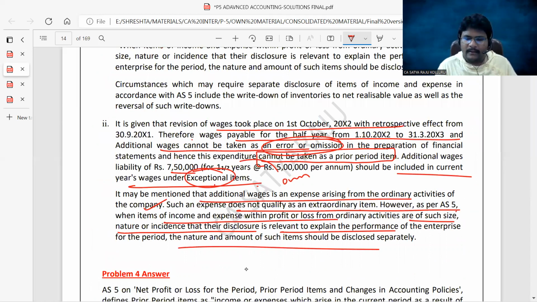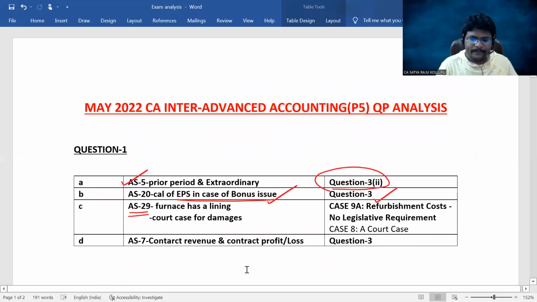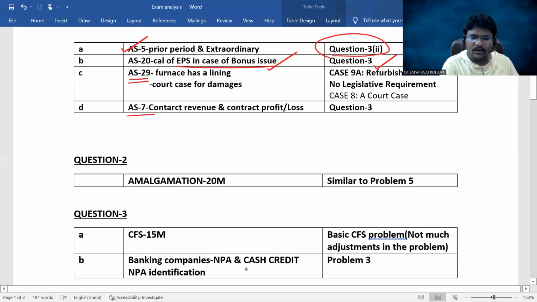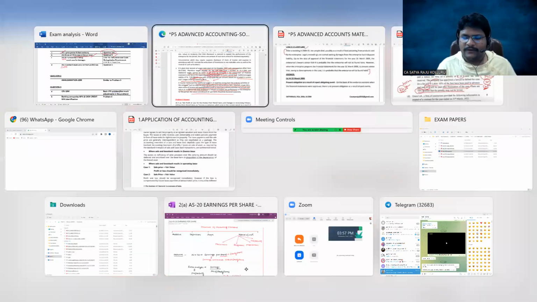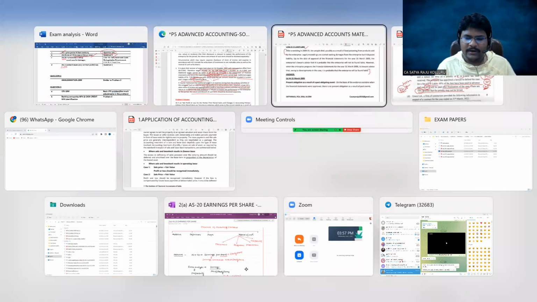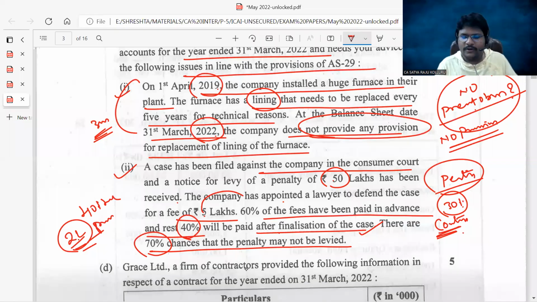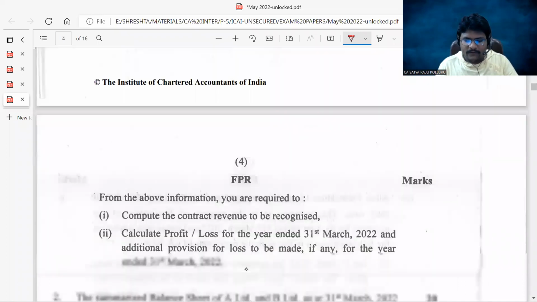Next, come back. The next question is from AS7, construction contracts. Direct question they tested. Direct question, which is question number 3 of our material. First, let me read the question given in the examination, guys. Come here. Question number D. So what they required, first let me read.